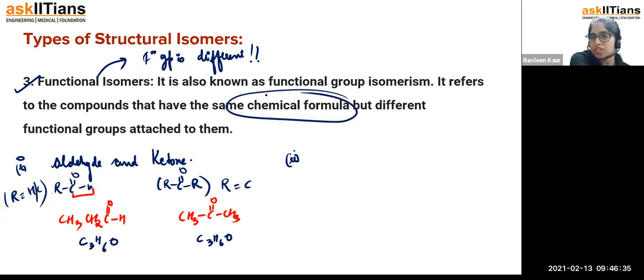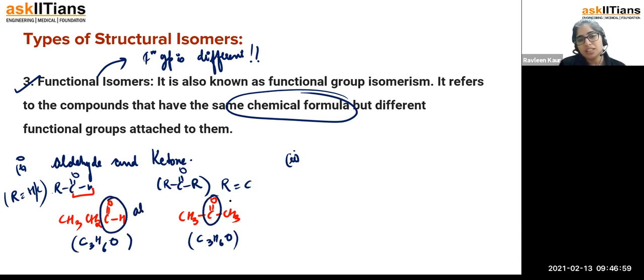I'm explaining with the first example, whether it was chain, position or functional. The basic condition is this only, that you should have the same chemical formula. The chemical formula will be the same. So C3H6O and this is going to be C3H6O. So the chemical formula is the same. The only difference is going to come in the attachment of the functional group. Here it is the aldehyde group attached. Here it is the ketone group attached. Okay, but their formula is the same.